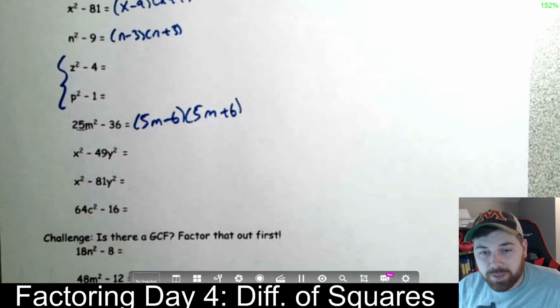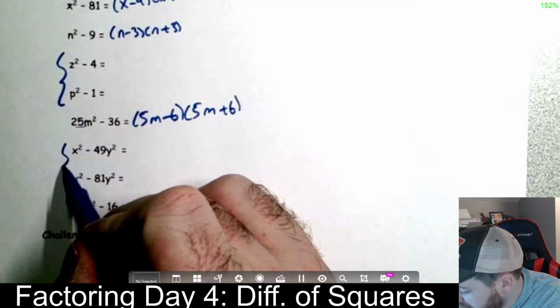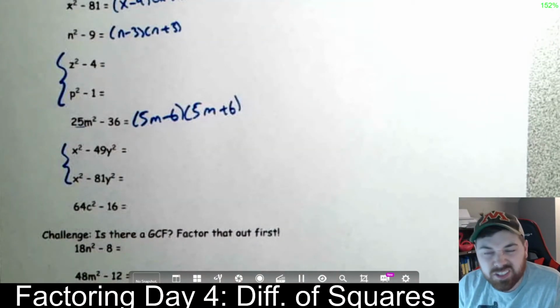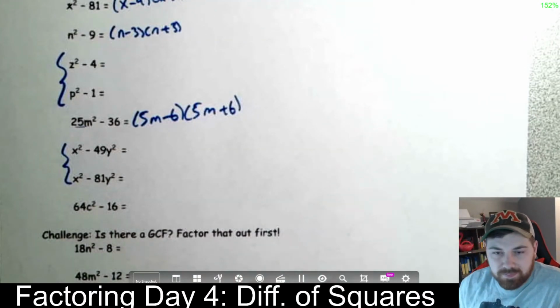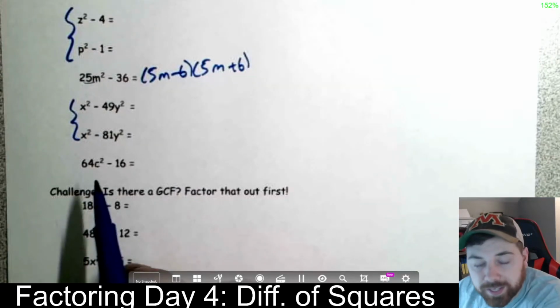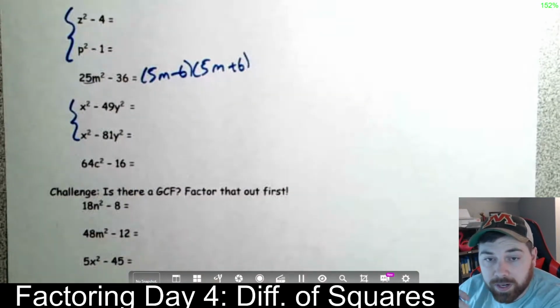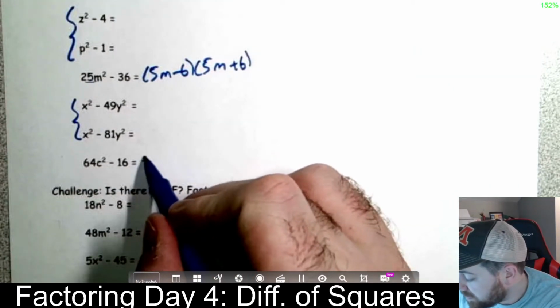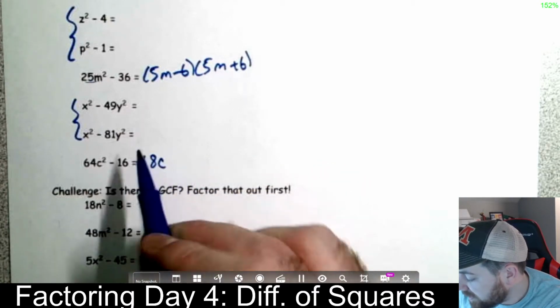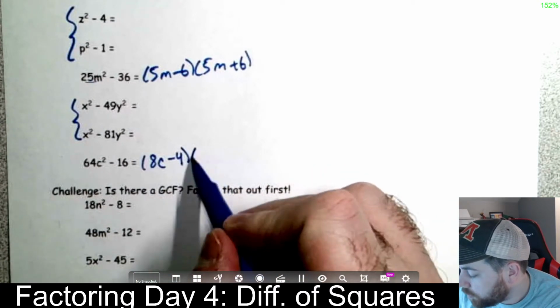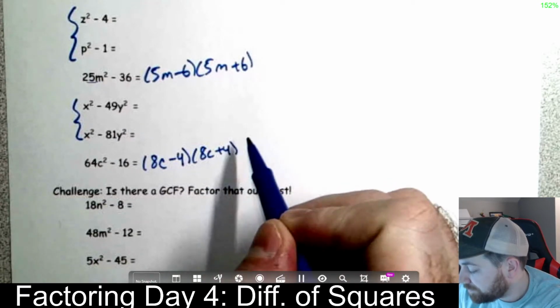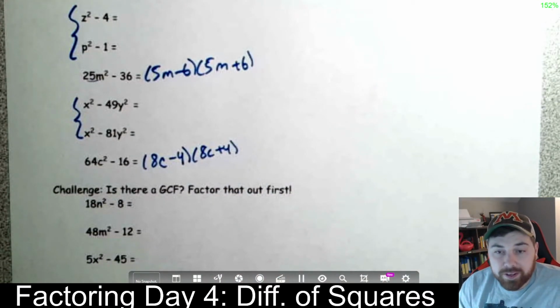That's probably the hardest one. Do these two on your own. Those are going to work very similar. It's nothing too crazy. And we'll do this last one. Again, something squared minus something squared. We're in business. The square root of 64 is 8, so we have 8c minus, square root of 16 is 4, 8c plus 4. Nothing too bad there.